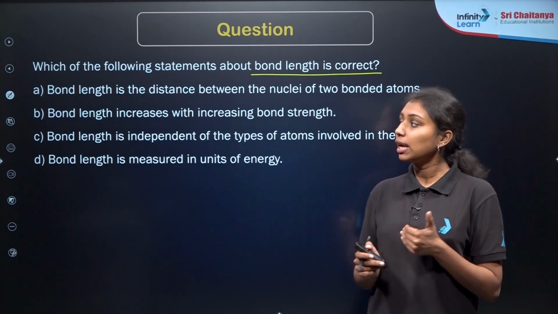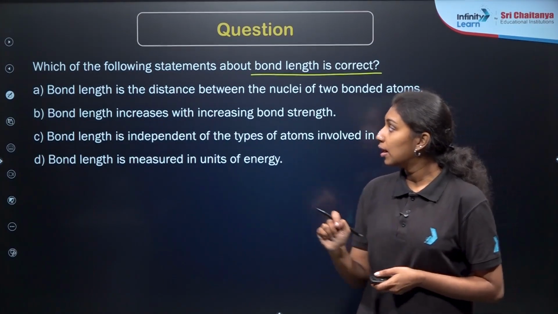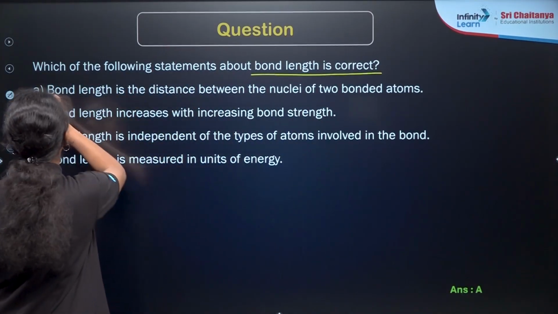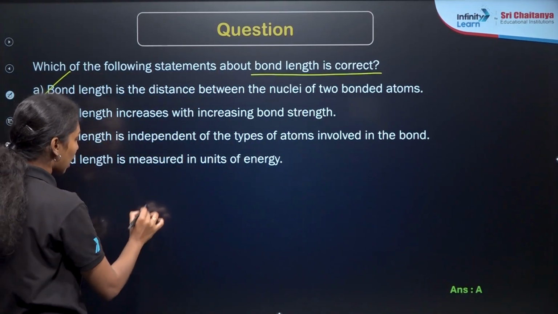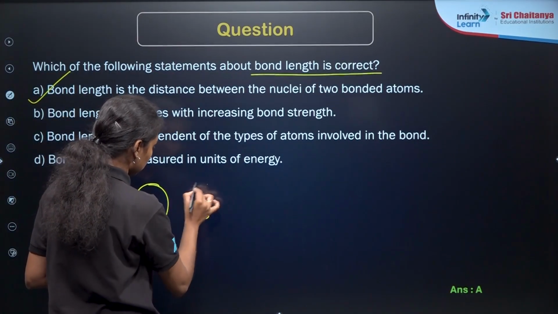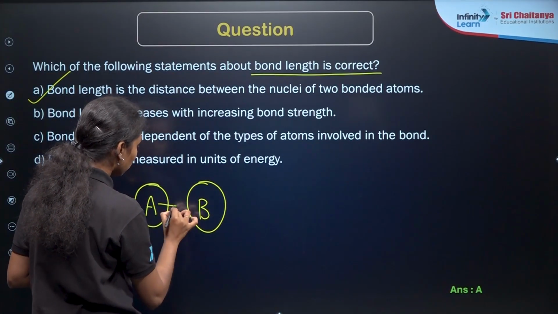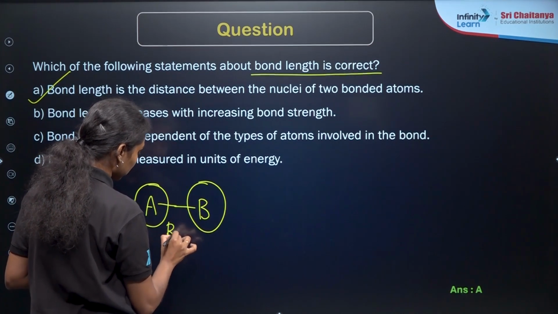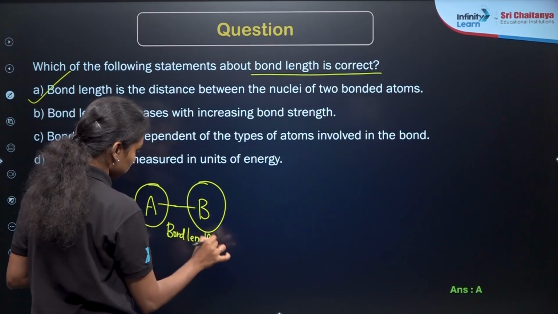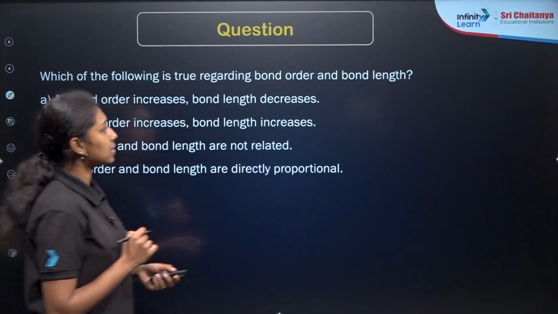As we already know, bond length is the distance between the nuclei of two bonded atoms. For example, if you take any atoms A and B, there will be a nucleus present in each. The distance between the nuclei of two atoms is known as the bond length. So option A will be the correct answer here.